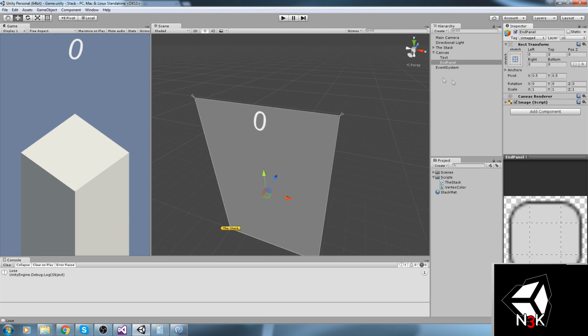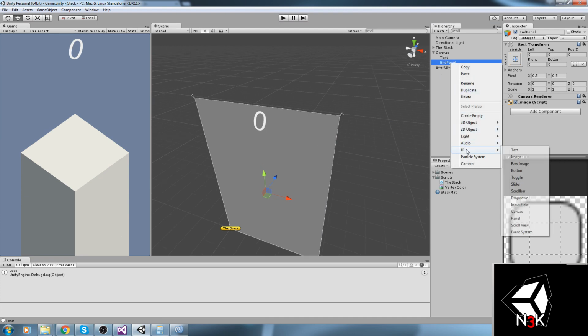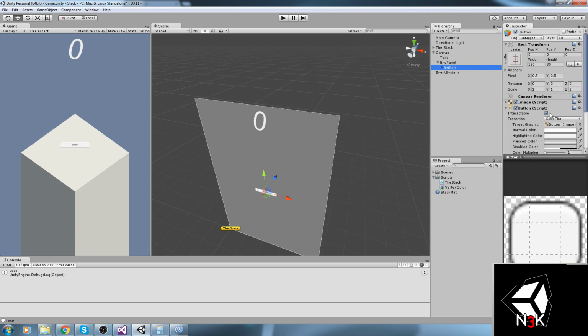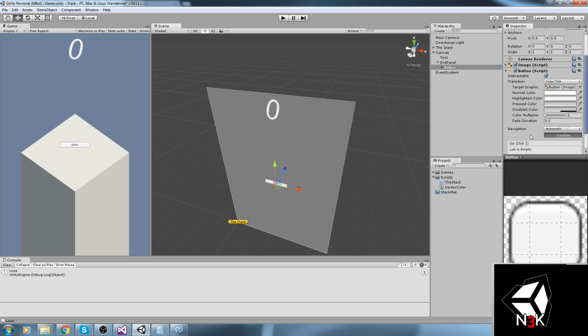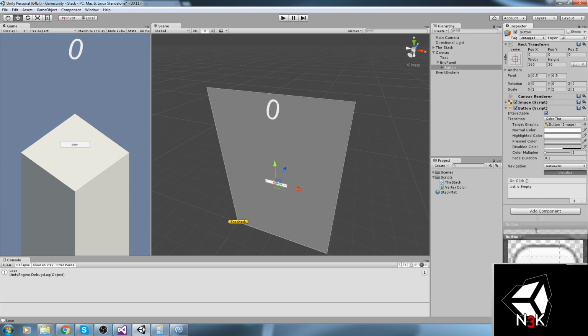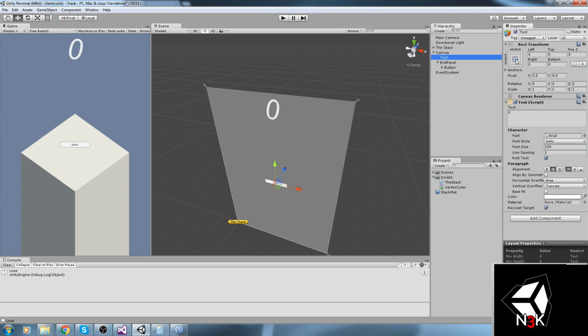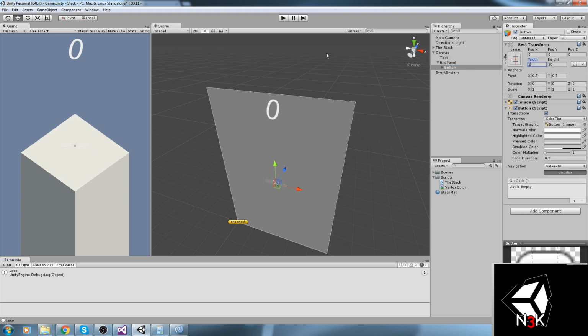We're going to add a new button, so right click on the End Panel, UI, button. Then of course we have to scale this up by quite a lot. So maybe 300, make this something big, 400 by 150, right?